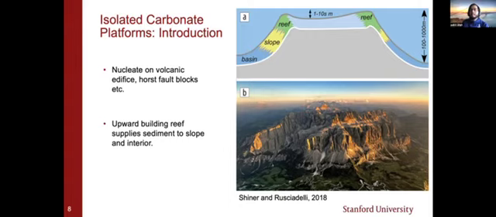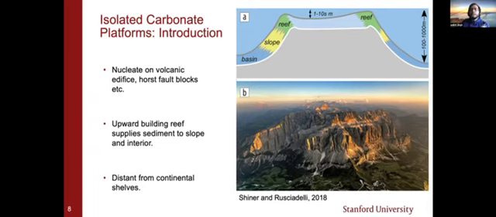The second aspect is that they are upward building, and most of the sediment is produced on the reefs and is supplied to the slope and the platform interior. And the third aspect is that these are mostly dominated by carbonate sediments only, because they are distant from continental shelves and are generally not affected by clastic sedimentation from the continental margins.